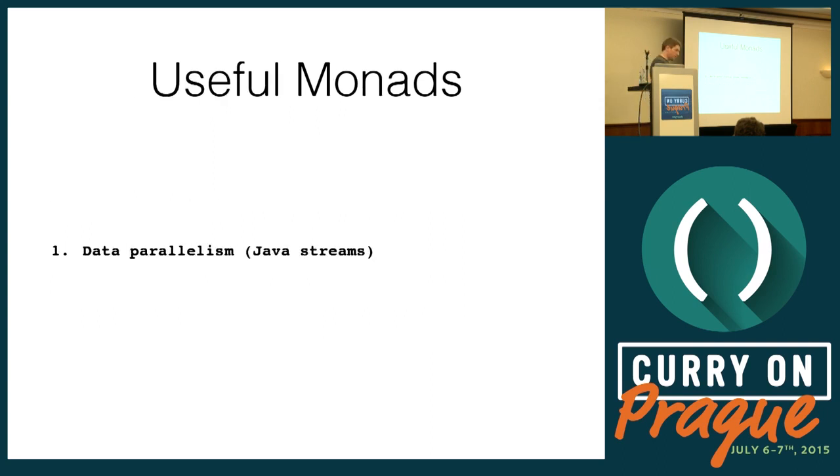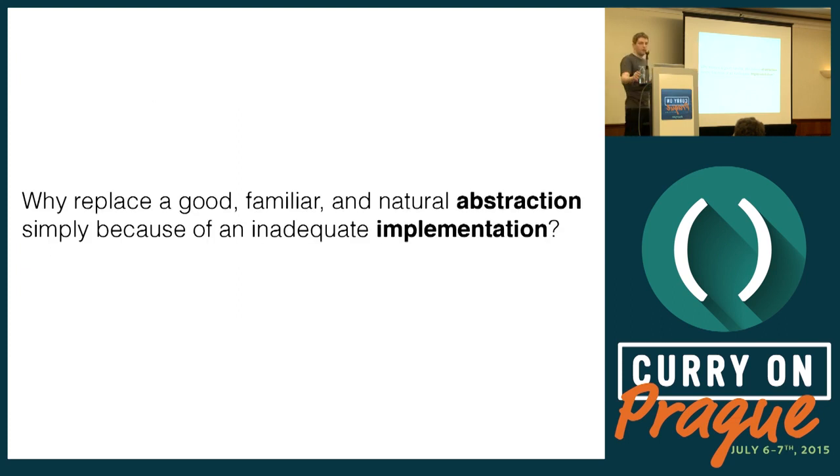Now, it's not to say that monads are never useful in imperative languages. In fact, in some use cases, they're extremely useful, specifically when we deal with data parallelism. So monads give us a very nice way to say we have a huge blob of data and we want to do the following sequence of computation on it. And this is implemented in Java with Java 8 streams. And there, because we do operations in parallel, we explicitly say we don't care about the thread context, right? Because if we tell the library to run a function on any thread because we want it to run in parallel, we don't care about the thread context. So for that, monads are very useful.